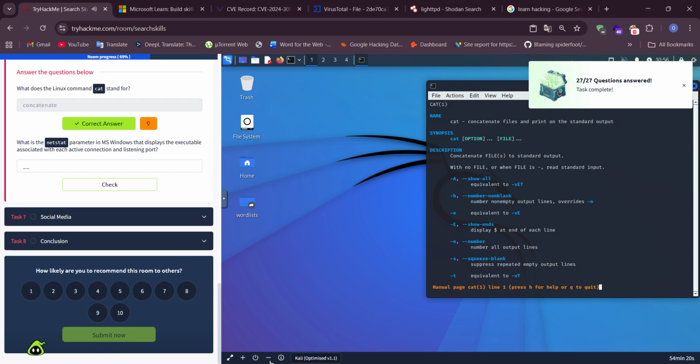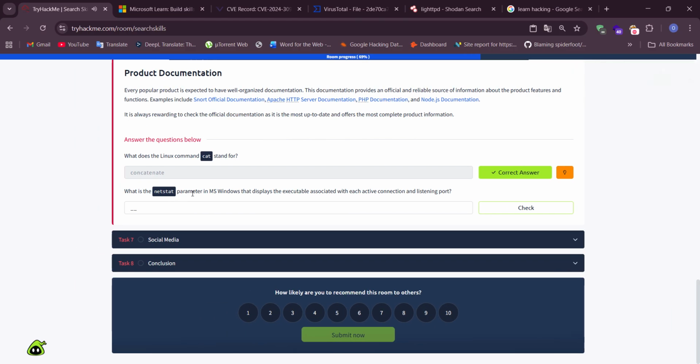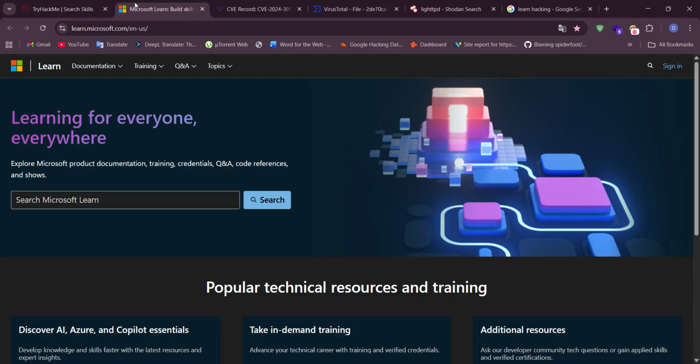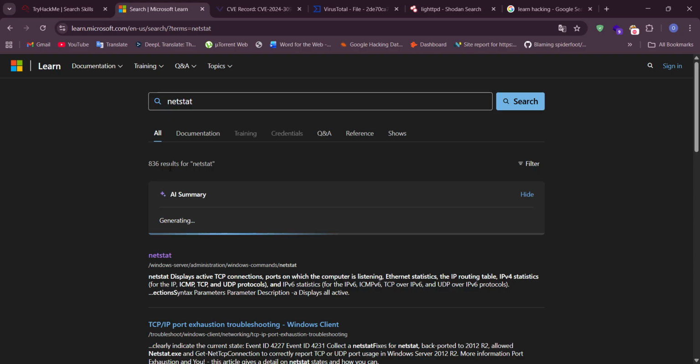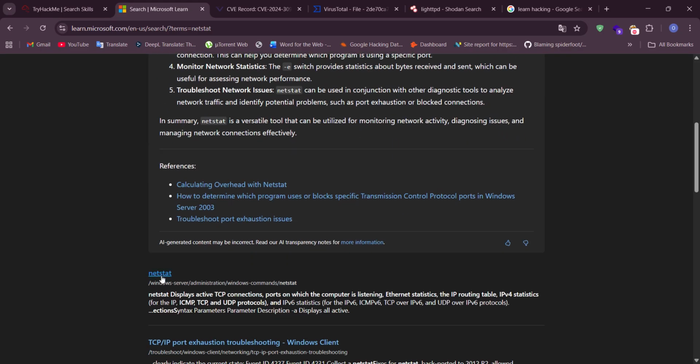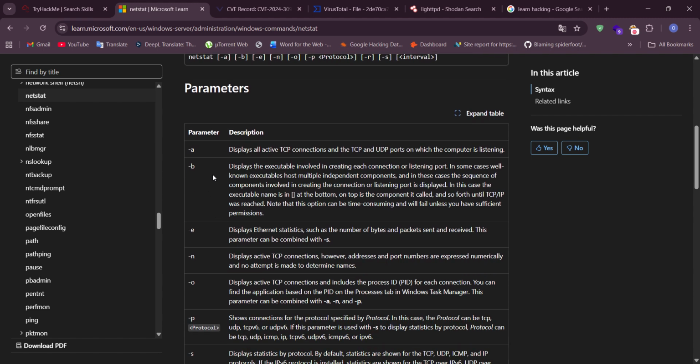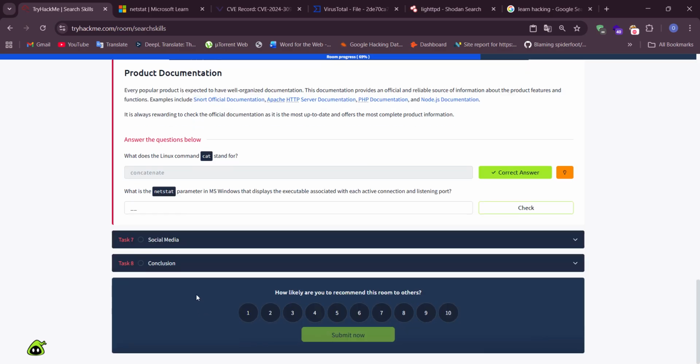What's the netstat parameter in MS Windows that displays the executable associated with each active connection and listening port? Okay. Netstat. Yes. Yes, B. Our answer is that, because it displays the executable involved in creating each connection or listening port. Yes, our answer is that.